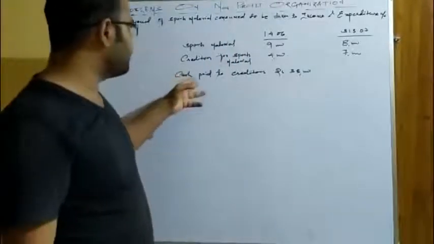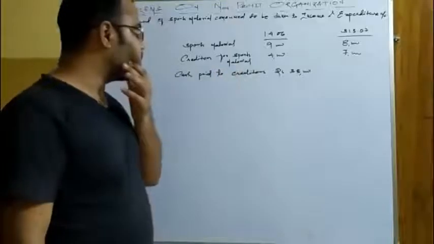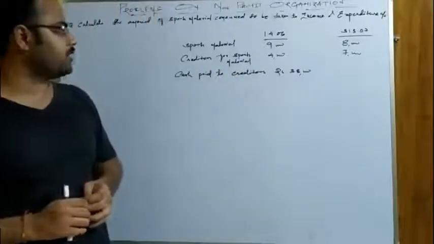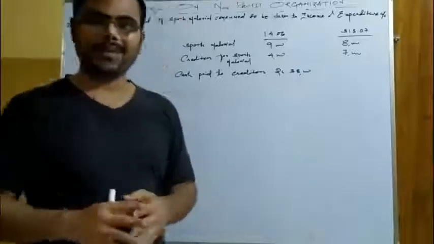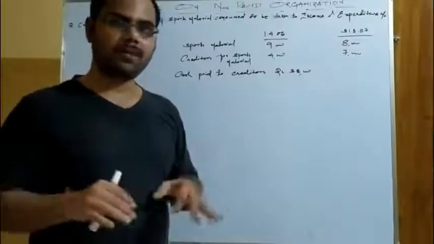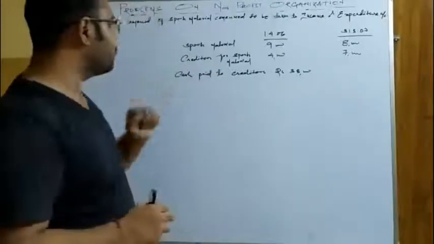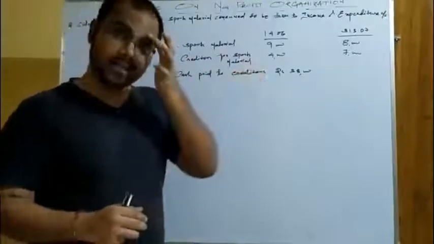So it is given here is cash paid to creditors 13,000. One more thing you must know by reading this question is, if you are making purchases on credit basis, definitely we have to make payment to the creditors. So that is what is given here. Cash paid to creditors 38,000.